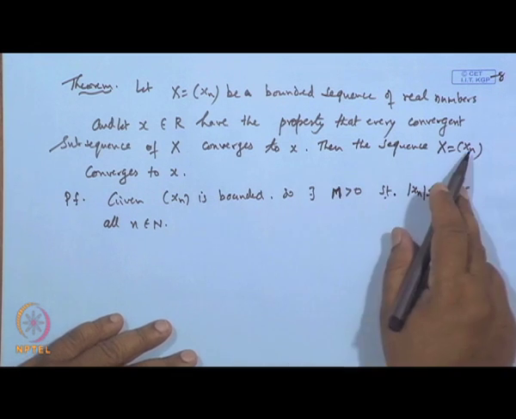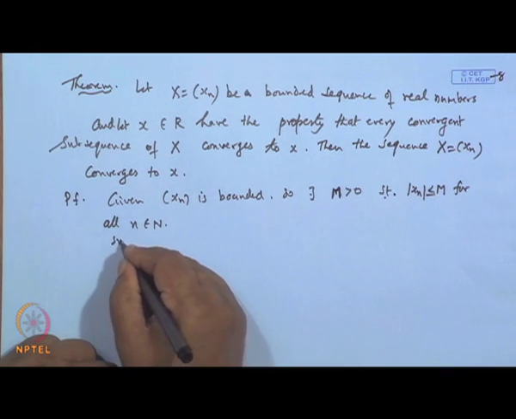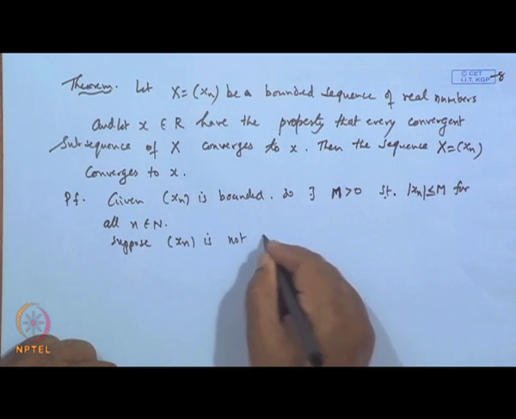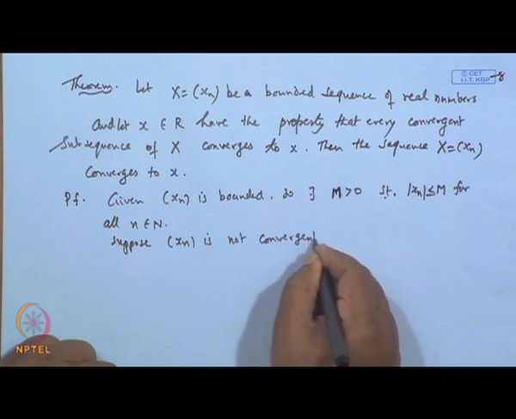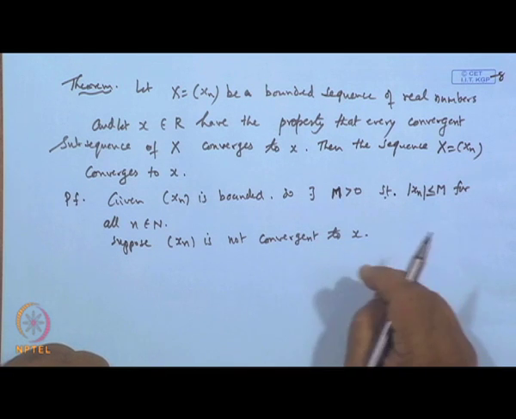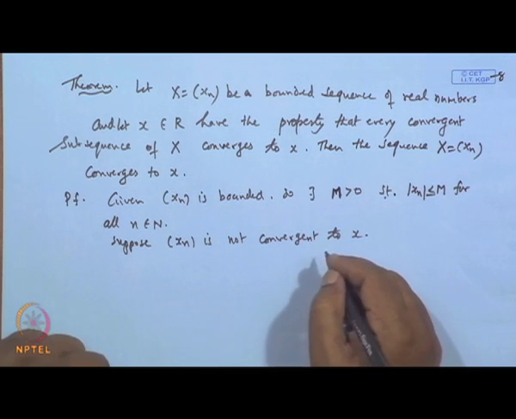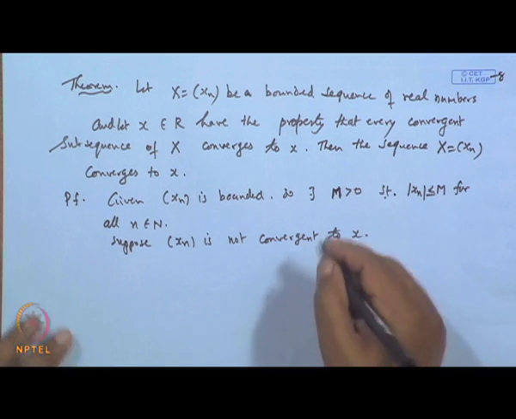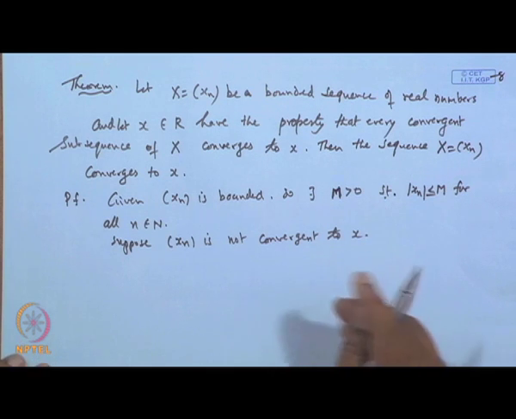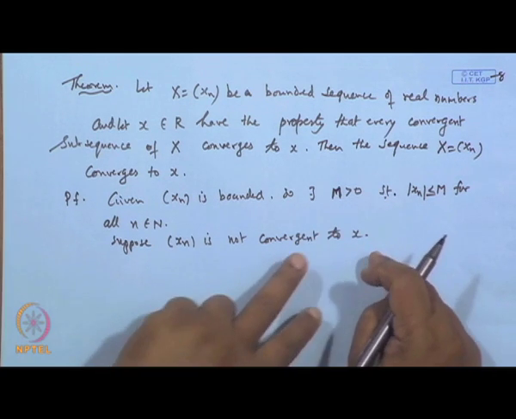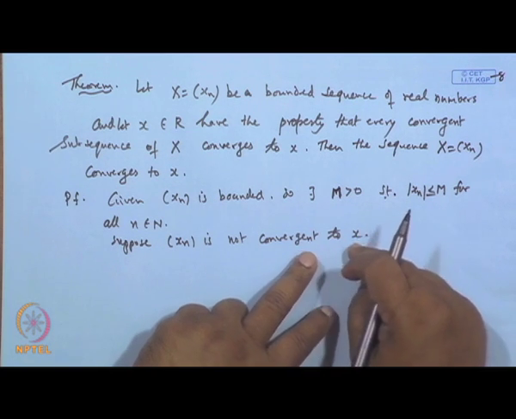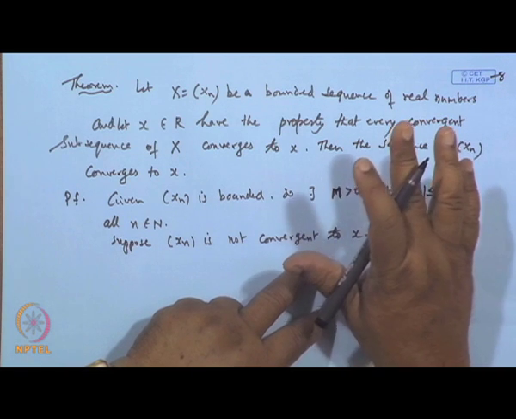Now, we want x_n to be convergent. So, suppose this sequence x_n is not convergent to x, that is, it does not converge to x. Once the sequence does not converge to x, we will apply the criteria which we have discussed for the diverging sequence.